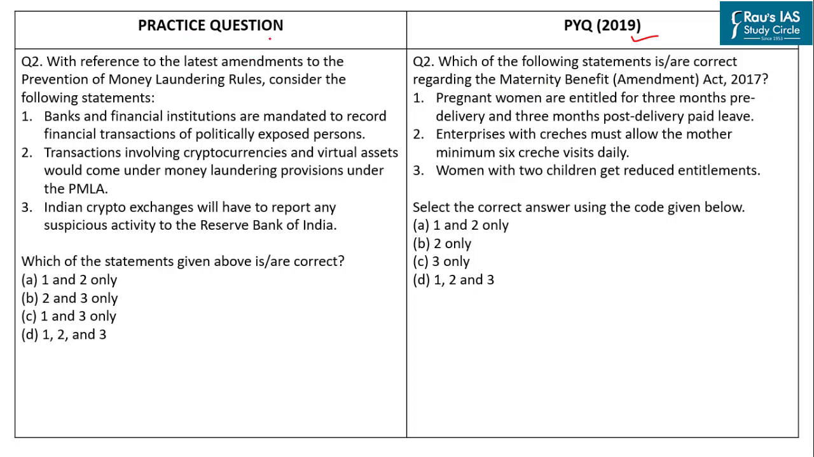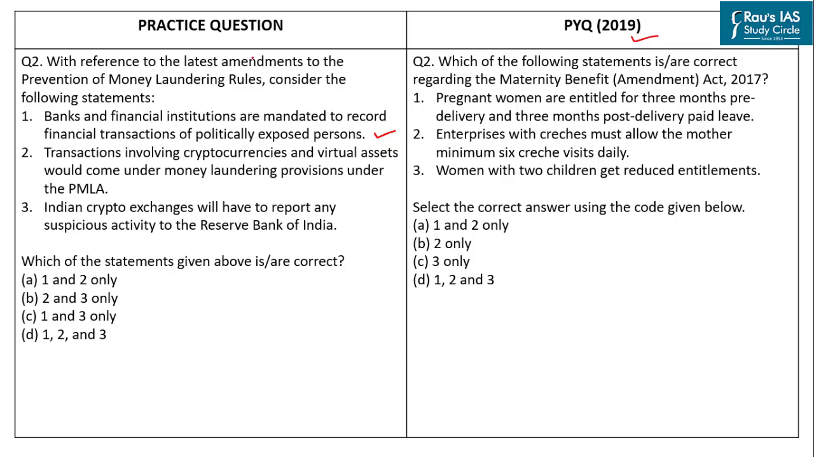Now let us solve our practice question which states that with reference to the latest amendments to the prevention of money laundering rules, consider the following statements. Statement 1. Banks and financial institutions are mandated to record financial transactions of politically exposed persons. Now this is a correct statement.